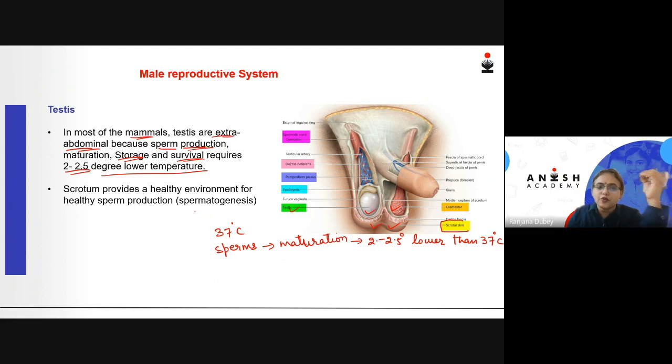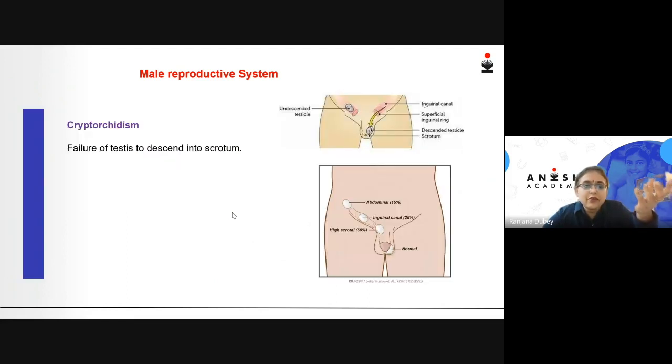What does the scrotum do? Scrotum is providing a very healthy environment for the production of the sperms. What is the production of sperms called? It is called spermatogenesis. So basically, scrotum is providing a very healthy environment for spermatogenesis or formation of sperms. Now, is it happening in all individuals or in all classes of mammals? No. In some instances, we will see that the testis does not descend into the scrotum.